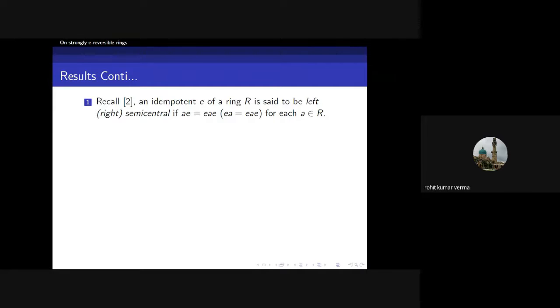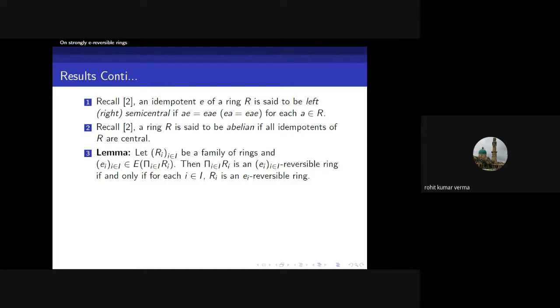Now from 2, an idempotent E of a ring is said to be left semicentral if AE equals EAE for any element A of R. And a ring R is said to be abelian if all its idempotents are central. Next, let Ri be a family of rings and Ei idempotent elements of the product of Ri. Then the product of Ri is an Ei reversible ring if and only if for each i, Ri is an Ei reversible ring. Next, R is an E reversible ring if and only if ERE is a reversible ring and E is left semicentral.